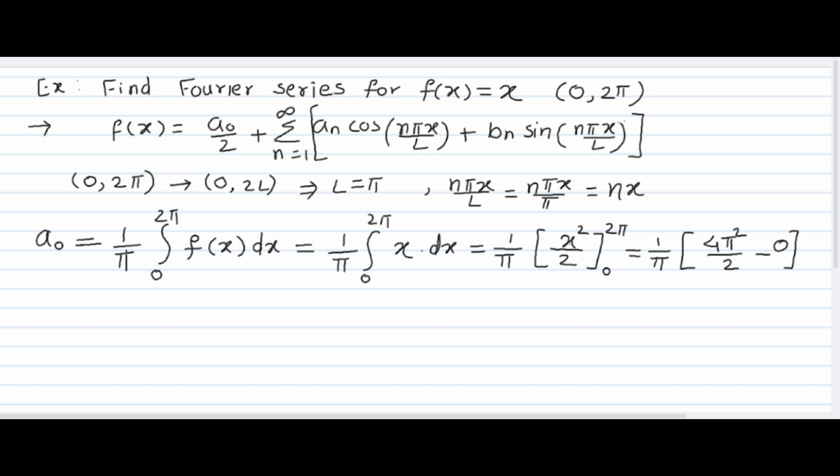Therefore, a naught is equal to, see this value, this pi will get cancelled with this, and 2 is 4. So the value of a naught is 2 pi.